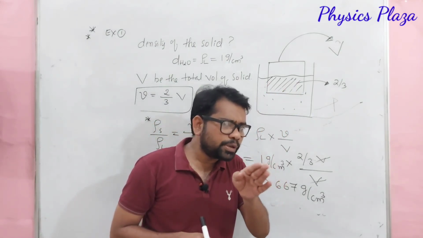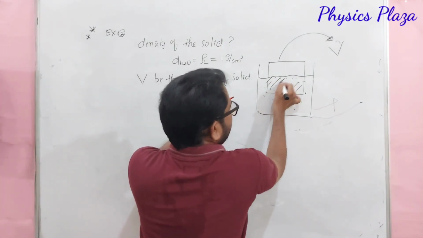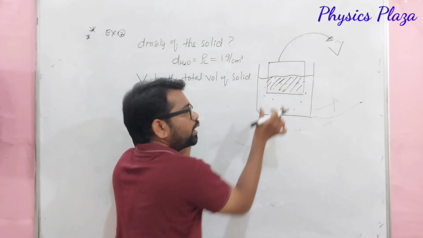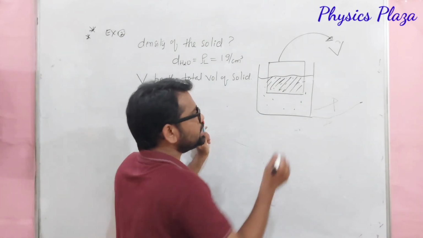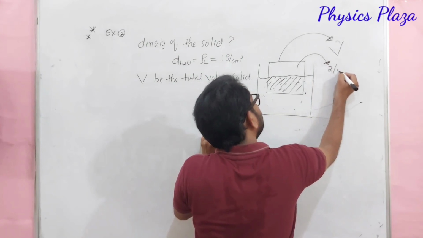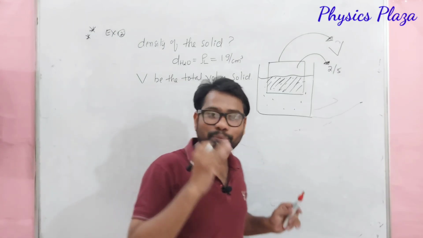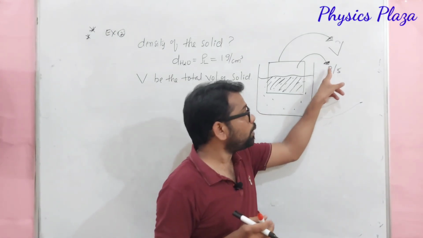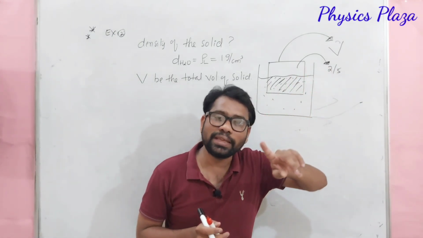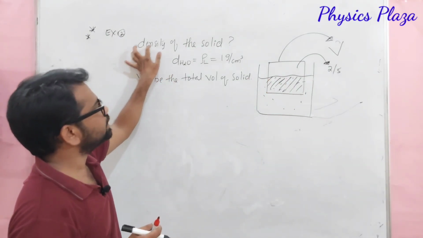Sometimes the volume of the immersed part won't be given. Then how to calculate? Now let us see that. In this case, this is the immersed part, but that volume is not known. For example, it is given that 2 by 5th of its volume is floating above the water. It's very important and interesting also. Then we have to calculate the same thing, the density of the solid.